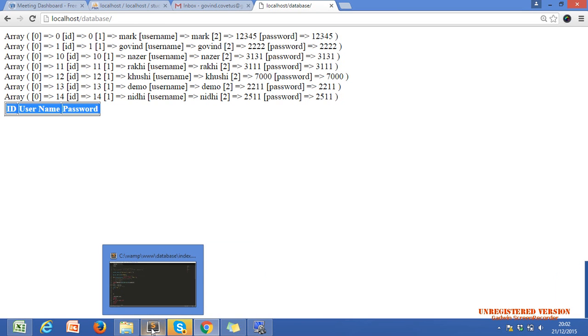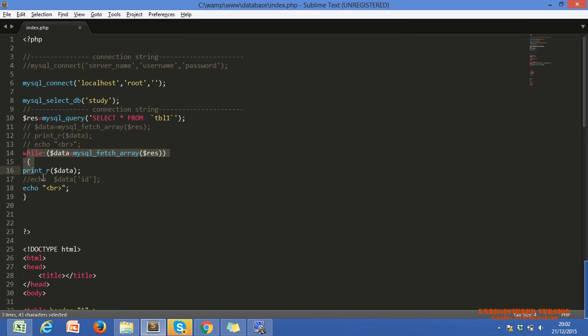I'll show you how we get particular data also. If I just want IDs only, we saw that in our Saturday's session. Our dollar data is array type data, so I'm just fetching ID only.